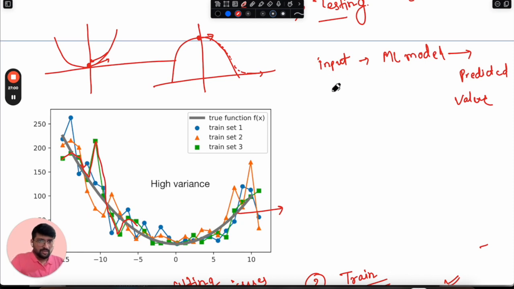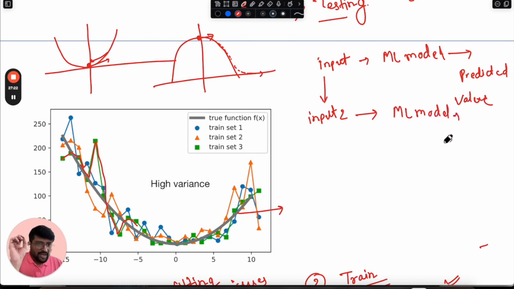Now, we slightly change the input values, where a slight change means just the addition of some noise, a few variations in the input features. If we pass the same data with just a slight change to the same ML model, it predicts a value which is drastically different from the earlier predicted value. The same input with slight variations, and the predicted values are changing by a lot.